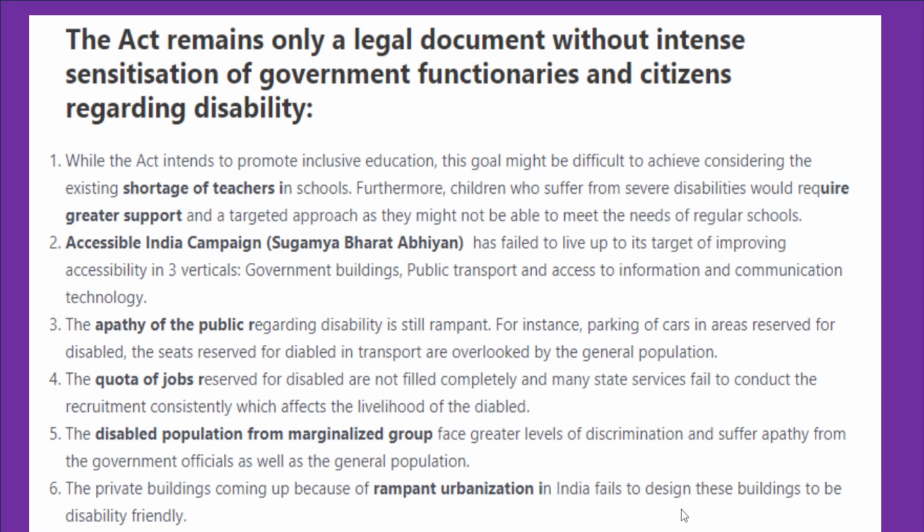Now in this respect, why is it said that the act remains only a legal document? It lacks the intense sensitization of the government functionaries and the citizens regarding disability. There are certain conditions that prove there is a lack of sensitization on the part of the government functionaries and even the common citizens. While the act intends to promote inclusive education, the goal might be difficult to achieve. Why? Because many of these disabled people still lack access to education.